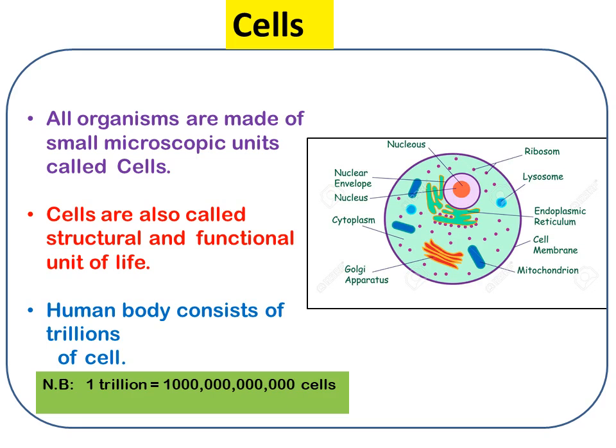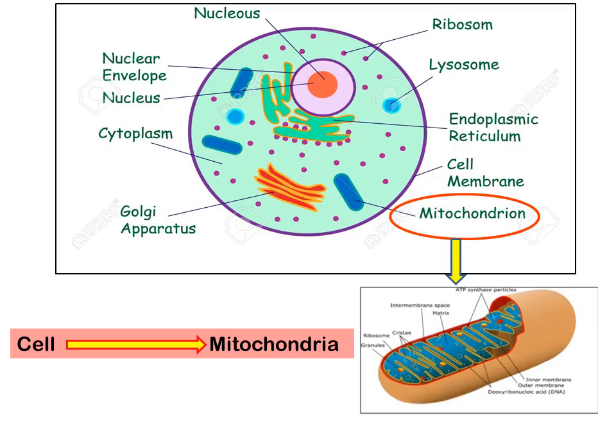Inside the cell, a large circular structure is called the nucleus, and in the cytoplasm many cell organelles are found, such as Golgi apparatus, ribosome, lysosome, endoplasmic reticulum, and mitochondria. Among these cell organelles, mitochondria is the main one functional for respiration. Here you can see the mitochondria inside the cell. Cellular respiration takes place in the cell organelle called mitochondria.